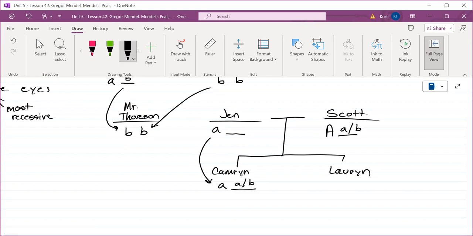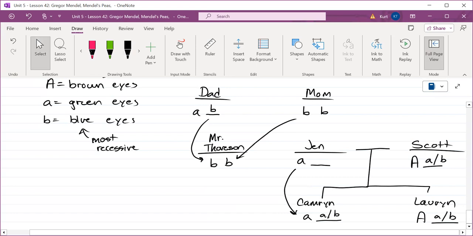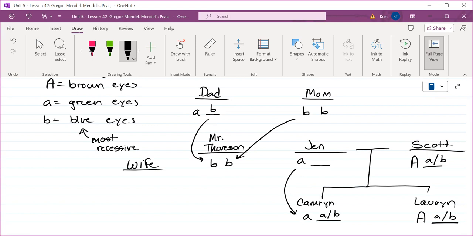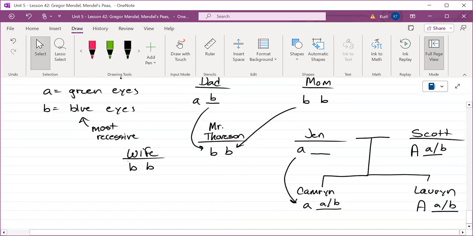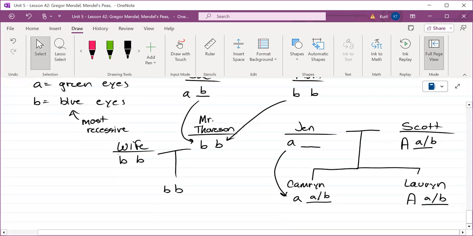Now, Lauren has brown eyes. So what does she inherit from Scott? Brown. What does she inherit from Jen? Either this or this. I don't know. But now look at me. Here's my wife. She has blue eyes. So what are the only genes that she should have from her parents? Blue and blue. And if we have a child, what is the only possibility? Yeah. I mean, we've already settled on that. Like our offspring has no choice but to be blue-eyed. She has blue, I have blue.